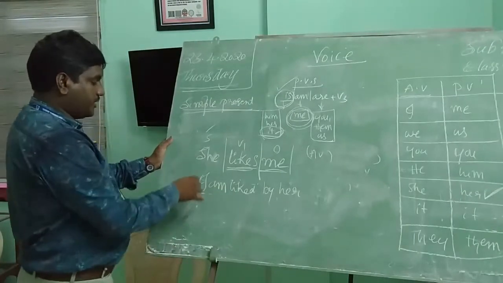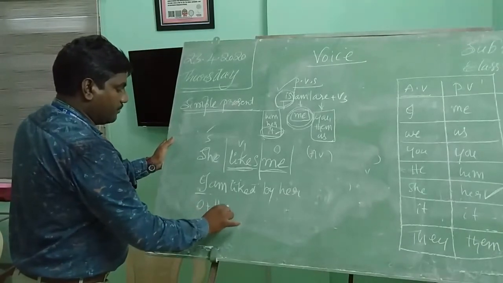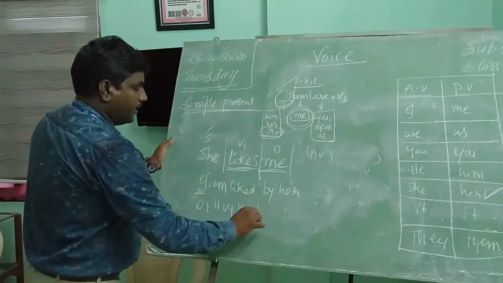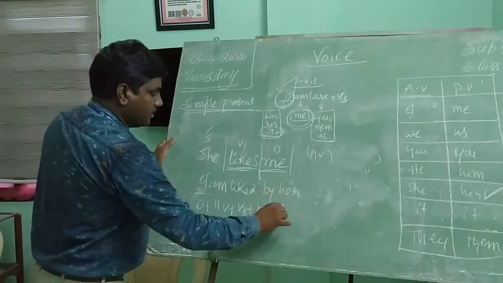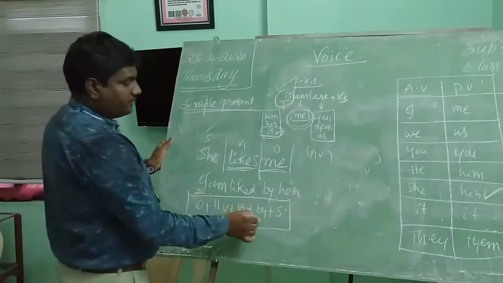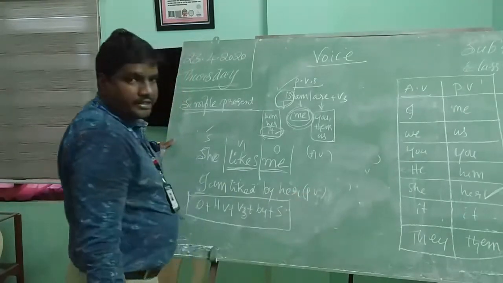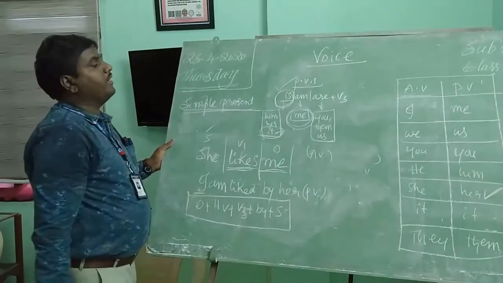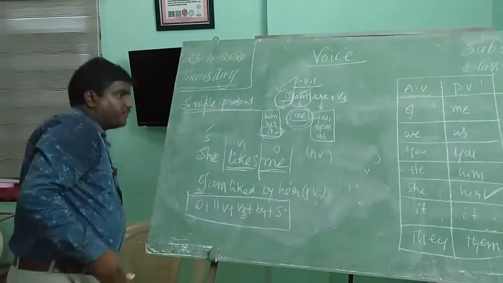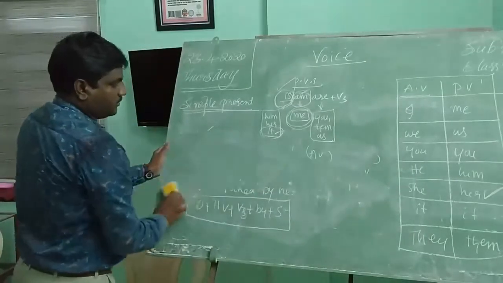Let us write the structure: I is the object, am is the helping verb, plus "liked," V3, by preposition, plus subject. This is the structure of passive voice. Right, children? You understand? Next. So "am" we have also discussed. What is left? "Are." When shall we write "are"?